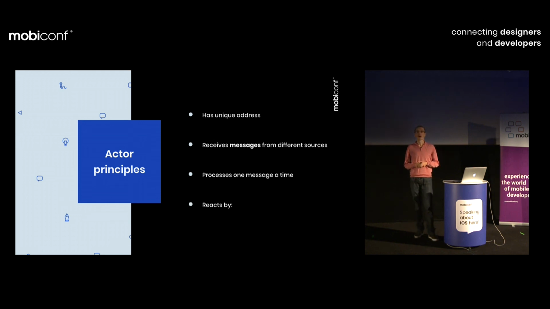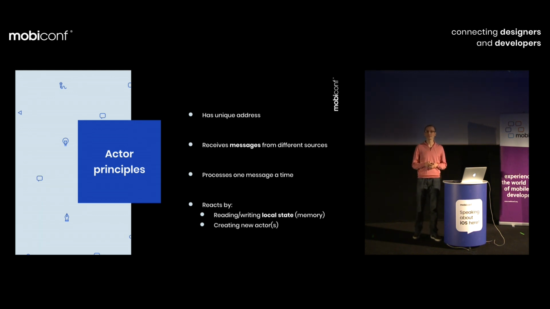Next, how can an actor react to a received message? Only three possible ways are allowed. The first one is reading or writing its local state. The second one is creating a new actor. And the third one is sending a message to another actor.